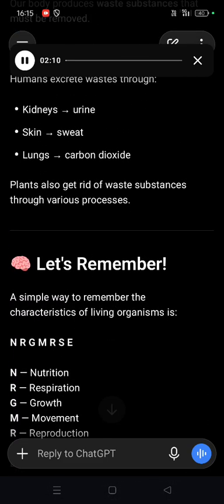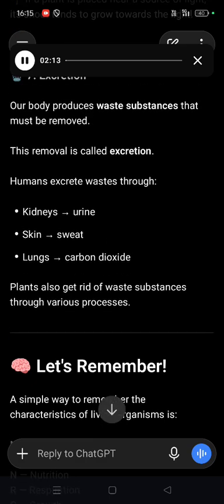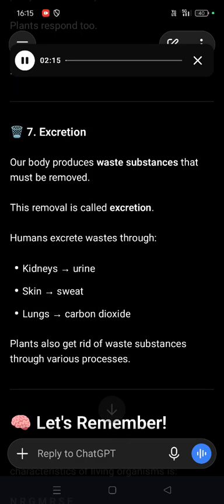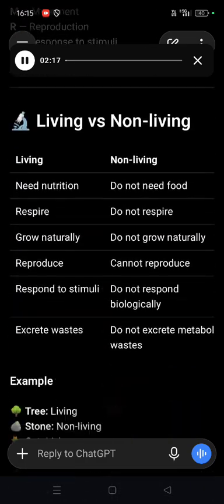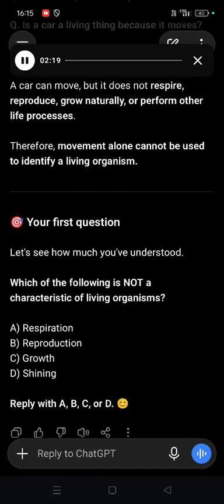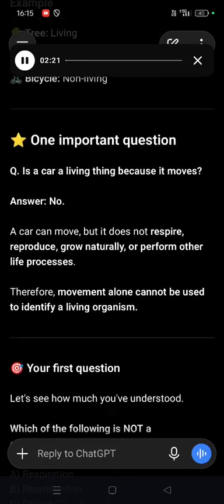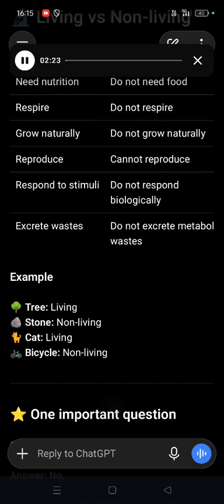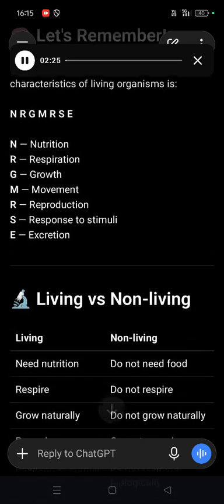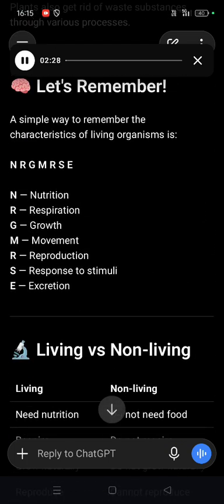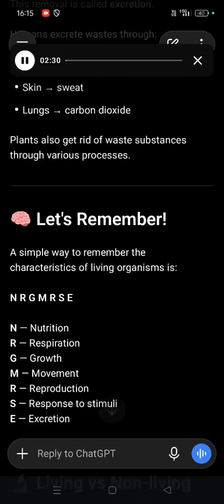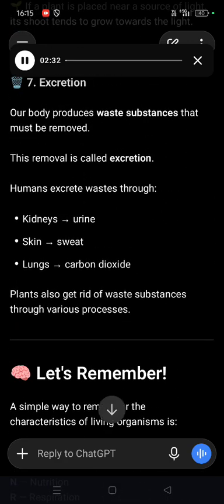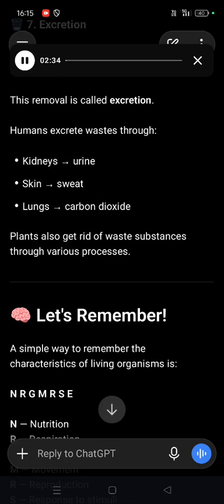Example: touch something very hot, quickly pull your hand away. Plants respond too. If a plant is placed near a source of light, its shoot tends to grow towards the light. 7. Excretion. Our body produces waste substances that must be removed. This removal is called excretion. Humans excrete wastes through kidneys, urine, skin, sweat, lungs, carbon dioxide. Plants also get rid of waste substances through various processes.